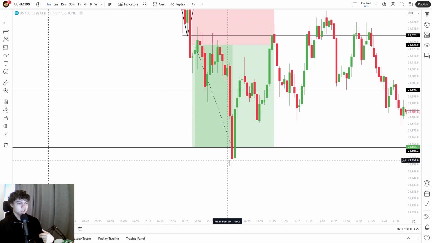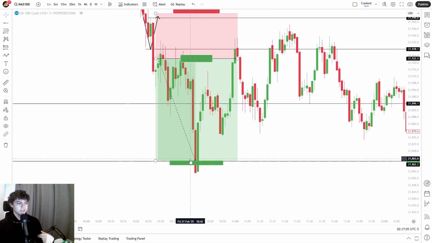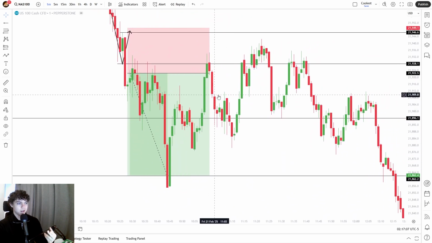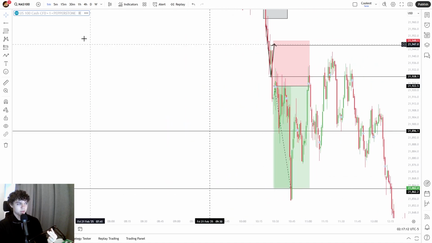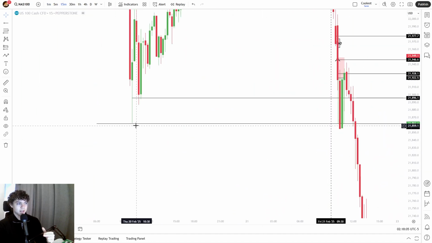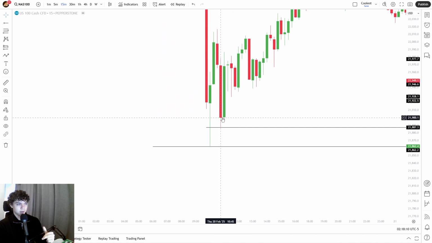But essentially I target this liquidity because this is what can switch the direction at least momentarily, and it did that momentarily, as you can see. And why did I target this liquidity? Because I go to the 50-minute time frame. This is the liquidity. Look at this. This is a down candle followed by an up candle.